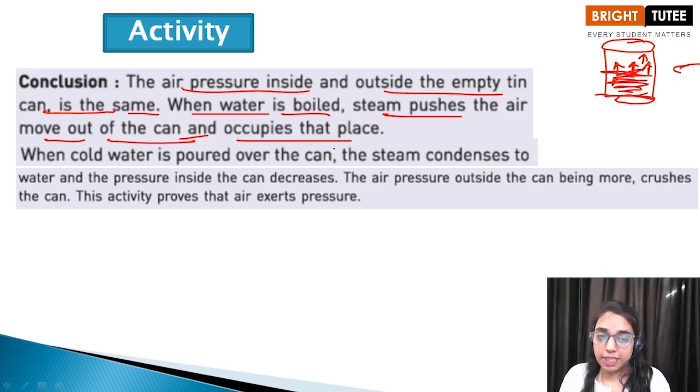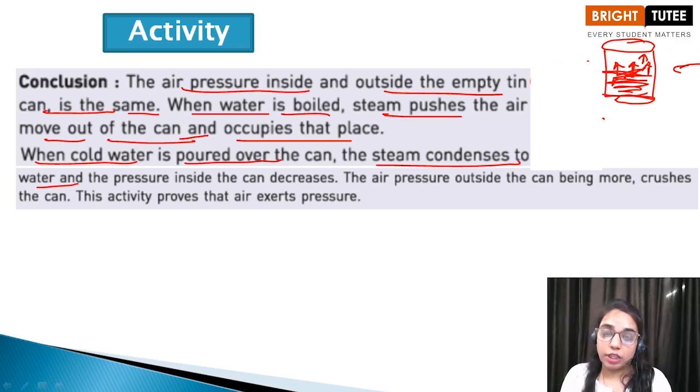Now when we pour the cold water over the can, the steam condenses to water. The steam that was formed inside this can has started condensing into water. So children, what is condensation? Condensation is the process wherein water vapor gets converted back into the liquid state, and the pressure inside the can decreases. The pressure that was exerted by the steam has now decreased. The air pressure outside the can, being more, crushes the can, and the can is distorted.